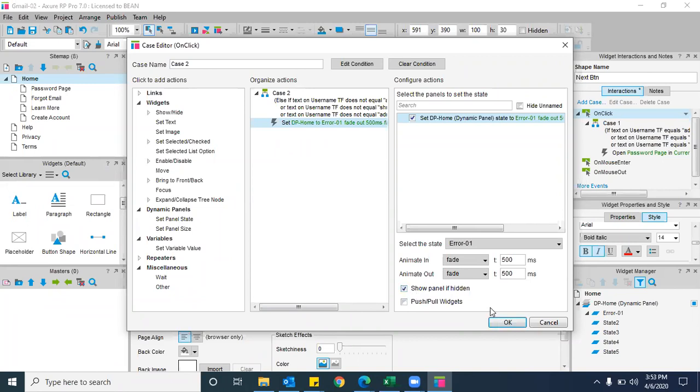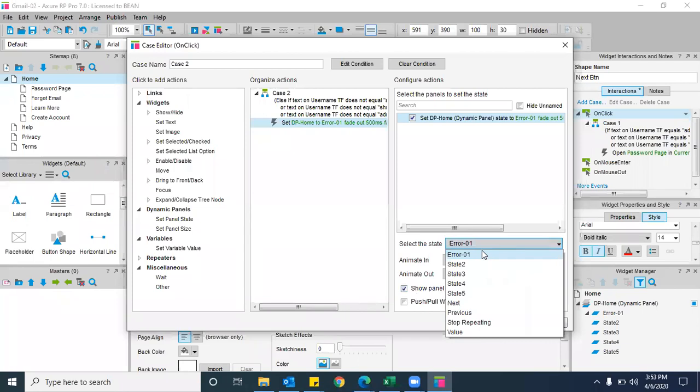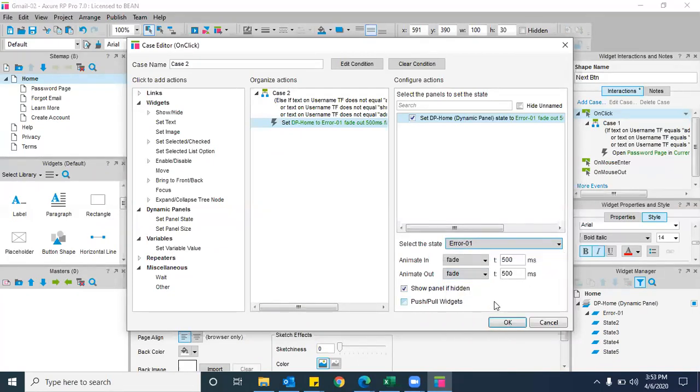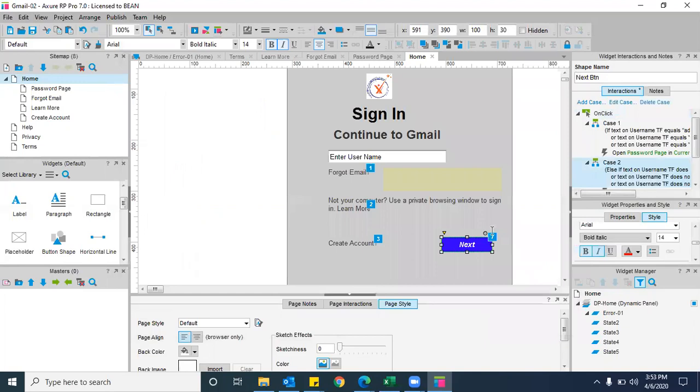The state is like error 1. I changed the state 1 name to error 1, if you remember. So we have given the condition to error 1 itself. In error 1 only, I kept that condition, invalid credentials or invalid username. That's the reason I took it. Click on OK. Now, can you read this?